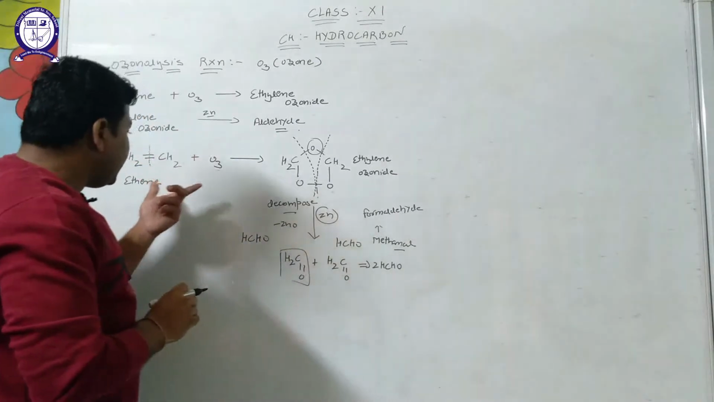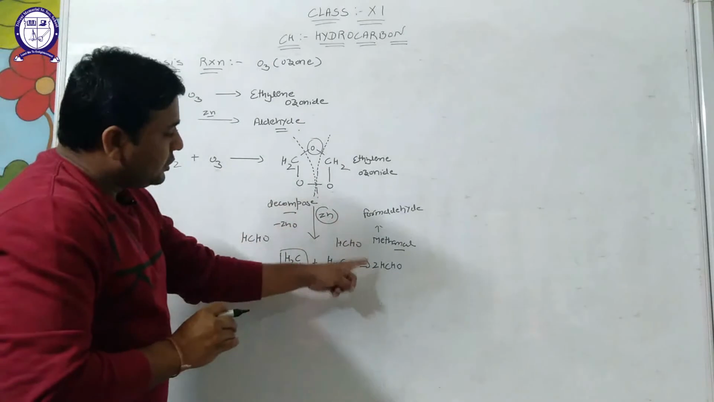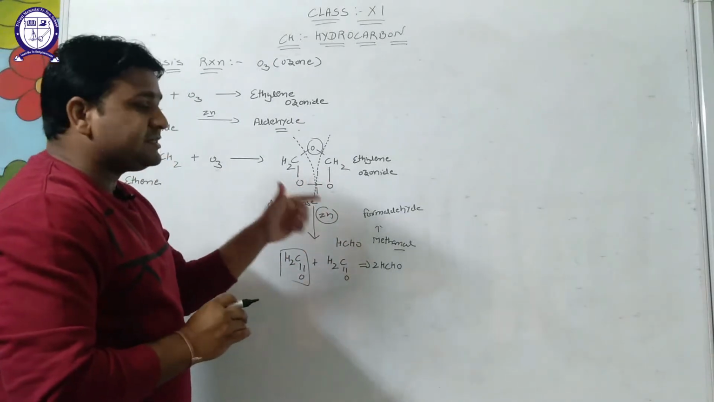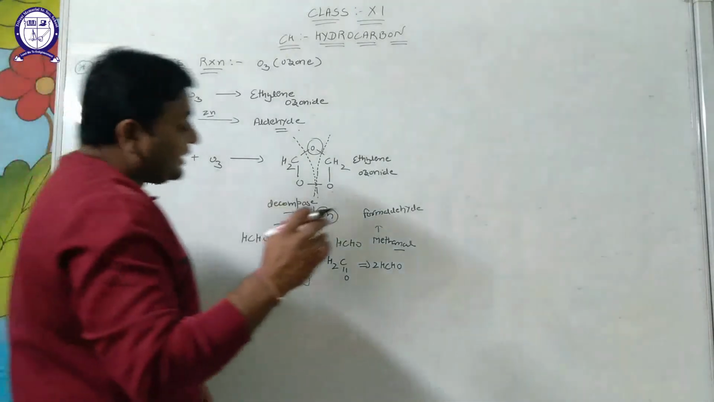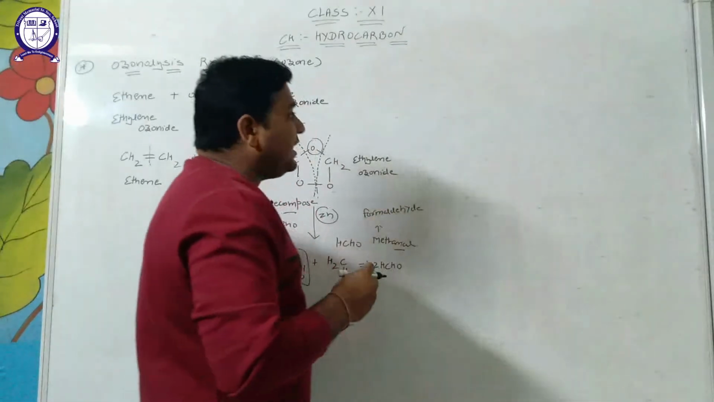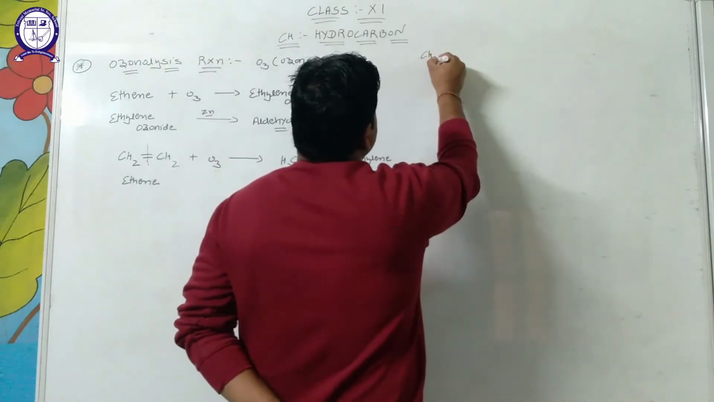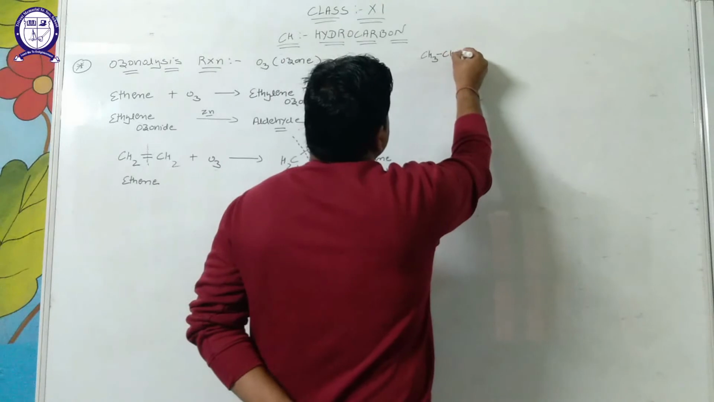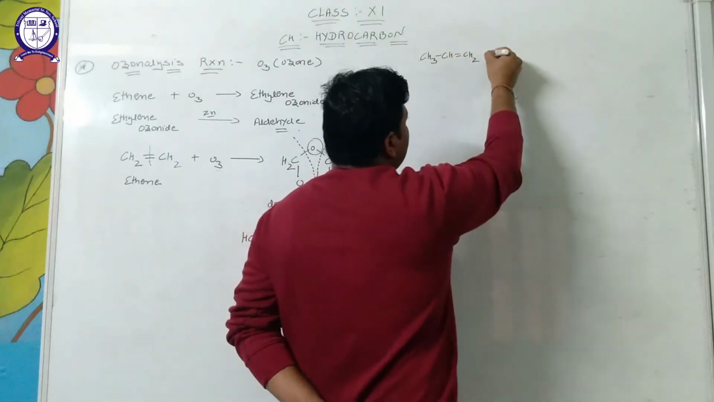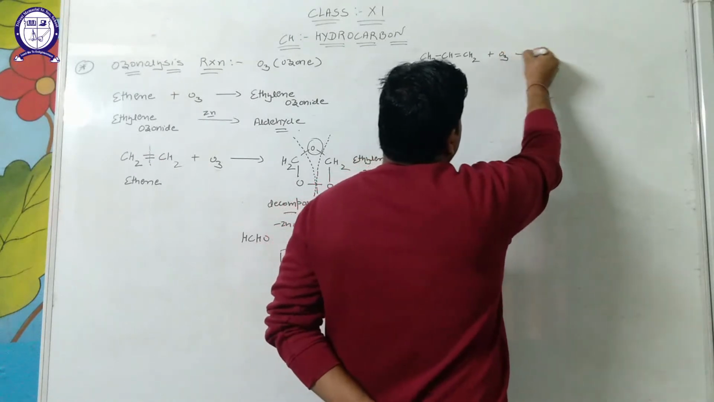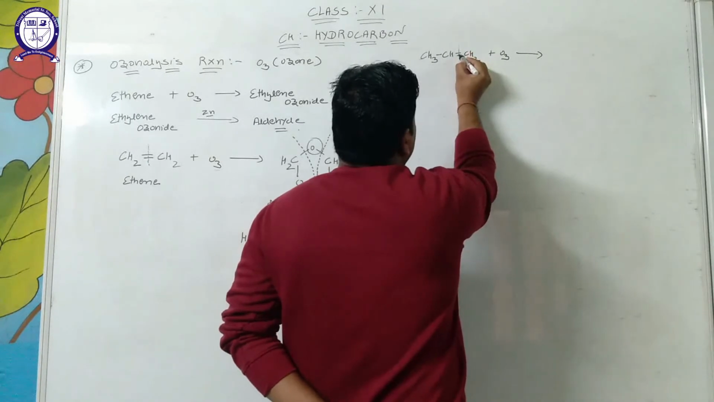Clear? When we take an example of alkene, if the alkene is symmetrical, then it gives 2 moles of aldehyde, both are similar, the same. Second example, we take an example of unsymmetrical alkene. Suppose propene, CH3CH=CH2, reacts with O3, it gives the formation of propylene ozonide.